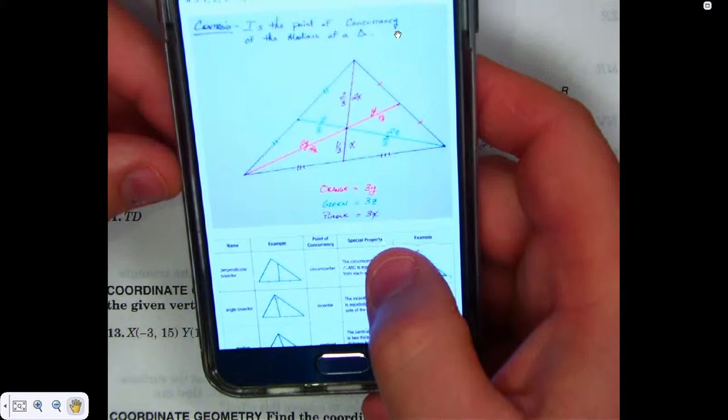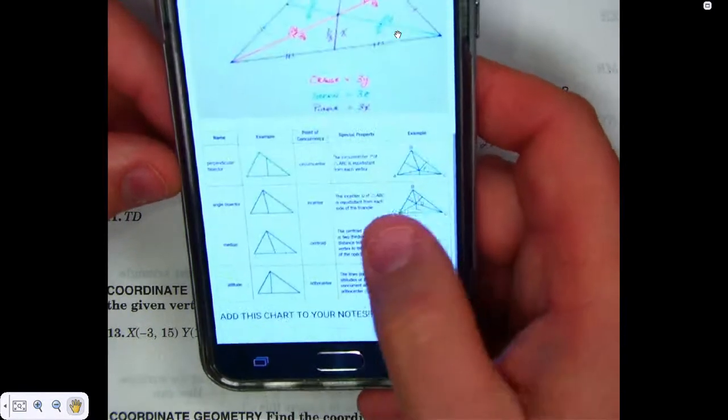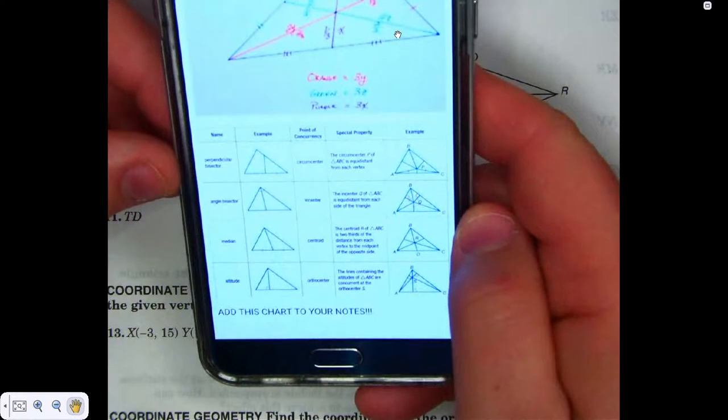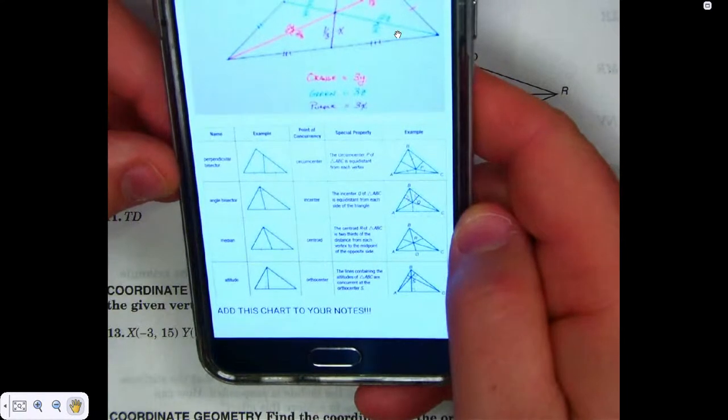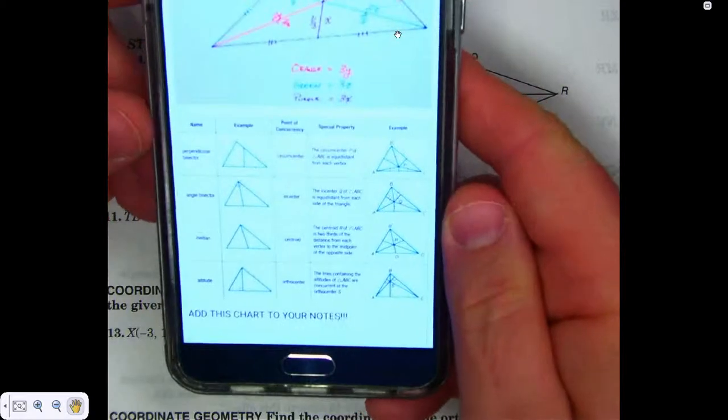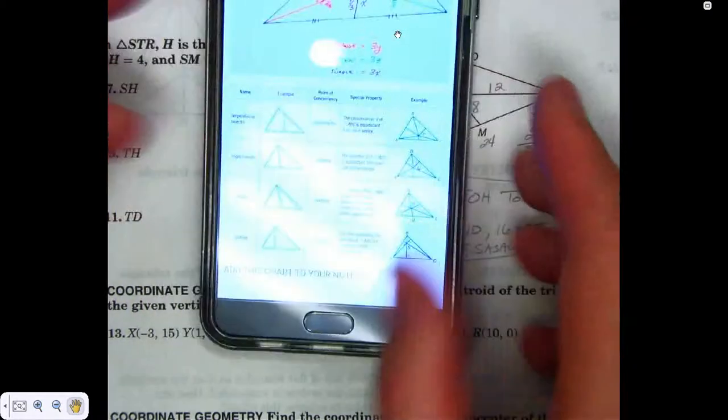So if you're sitting there doing your homework, you could just hold that in your phone right beside you, couldn't you? You also got, I went ahead and took a screenshot. Does anybody recognize that chart? And I said, add this chart to your notes. This is a really good chart. I'm going to zoom in on it.